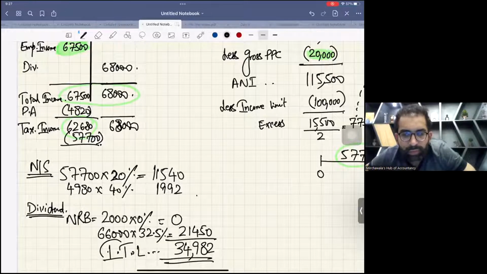Somebody is asking why you divided excess by 2. Because this is how we work it. If your ANI is in excess of income limit, for every 2 pounds excess, 1 pound reduction will be there. You did this at the start of income tax computation.